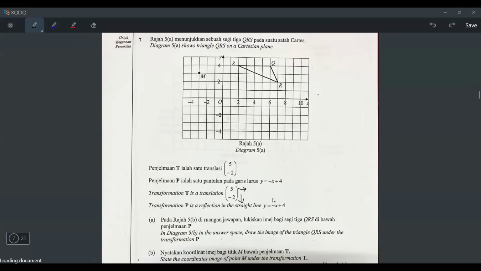If I am you, I will straight away draw this line in my Cartesian plane. But before, how can I draw this line? Well, you need to have 2 points. You need to find 2 points. Okay, and then draw the line here. So how can I find 2 points?